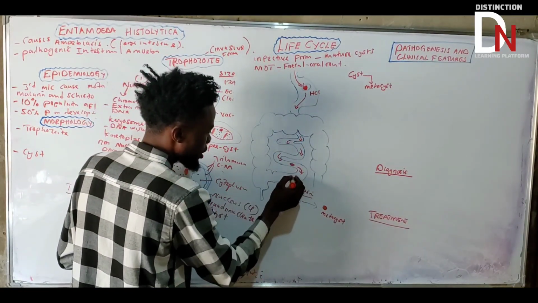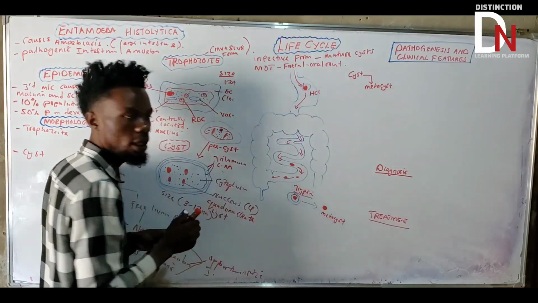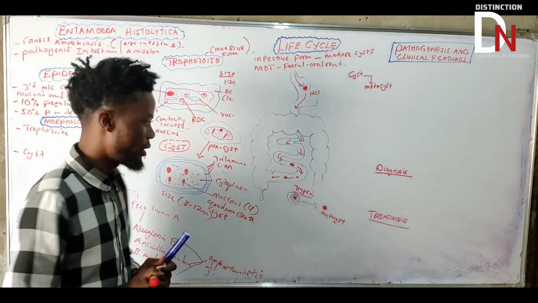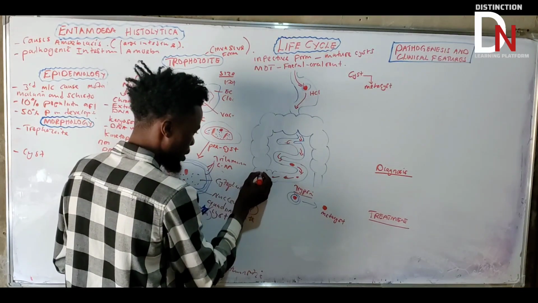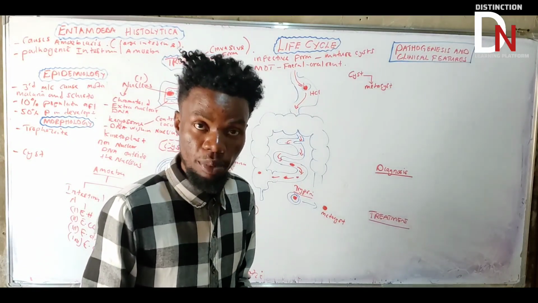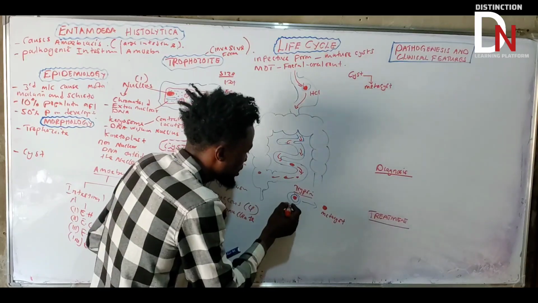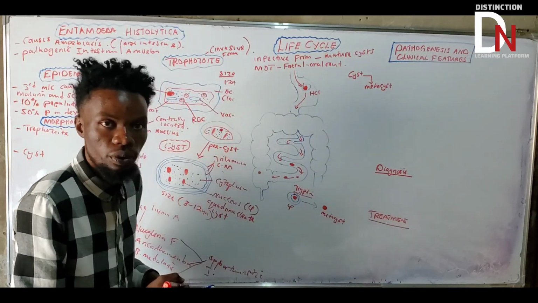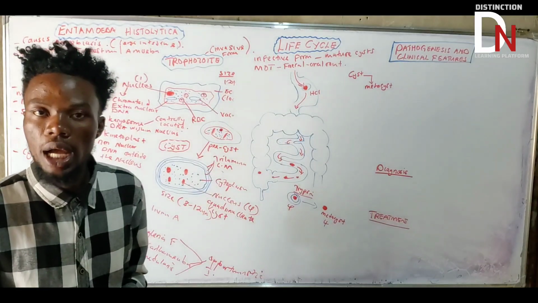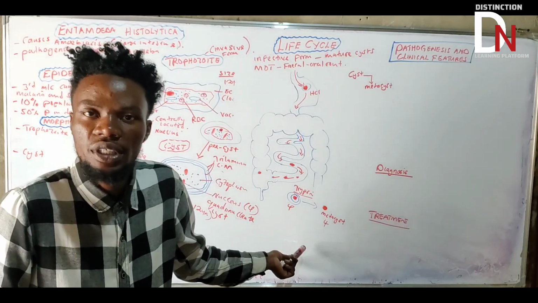Now do you know what will happen? The metacyst is coming like that. It will go to where? What is the first part here? That's what we call the cecum. It will go here in the cecum. Now remember that the mature cyst, how many nuclei did it have? It was 4, right? Also, the metacyst is going to have 4 nuclei. Why having 4? Because there's no nuclear division there.